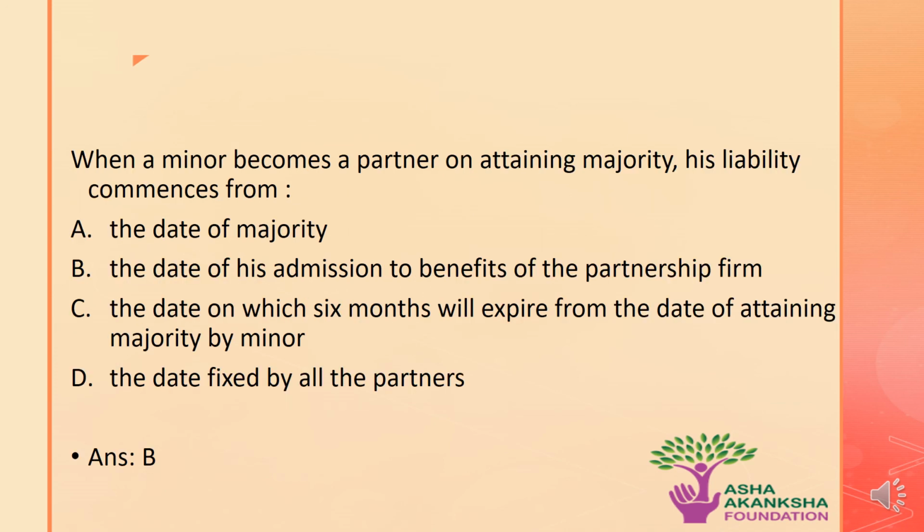The next question is: when a minor becomes a partner on attaining majority, his liability commences from which date? Options are A. From the date of majority, B. From the date of his admission to the benefits of the partnership firm, C. From the date on which 6 months expire from the date of attaining majority by the minor, or D. From the date fixed by all the partners. The correct answer to this question is option B, that is, from the date of his admission to the benefits of the partnership firm, his liability commences.